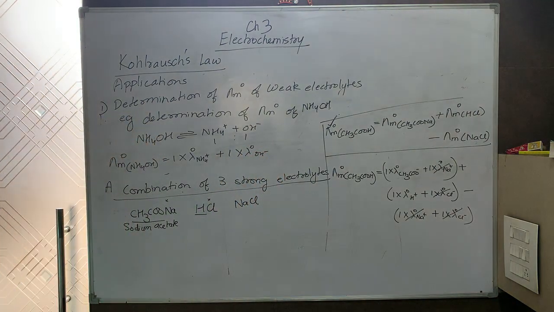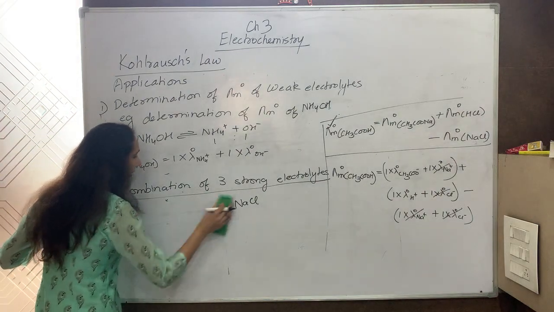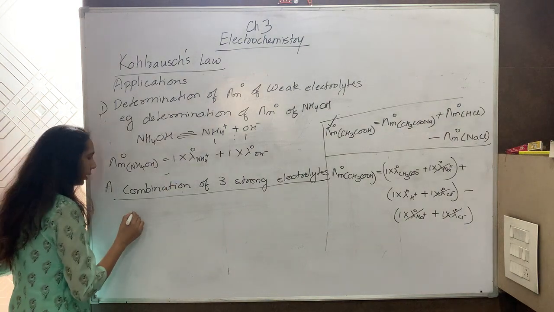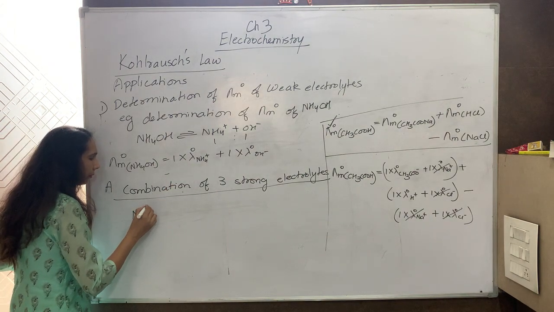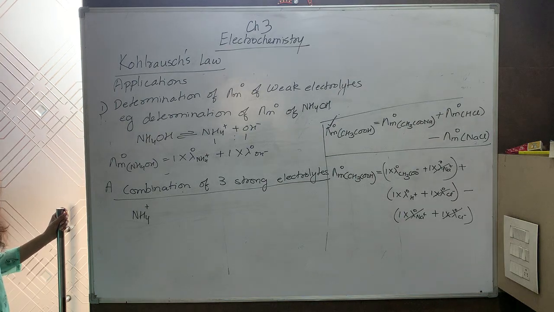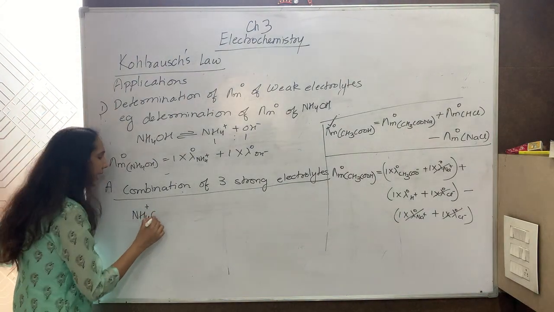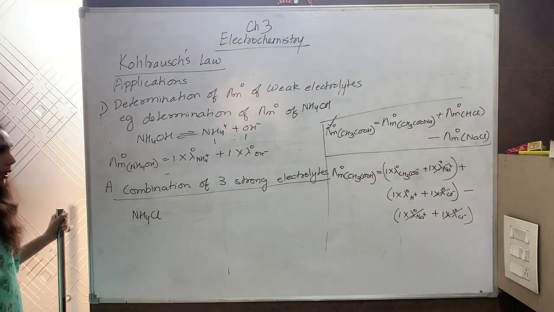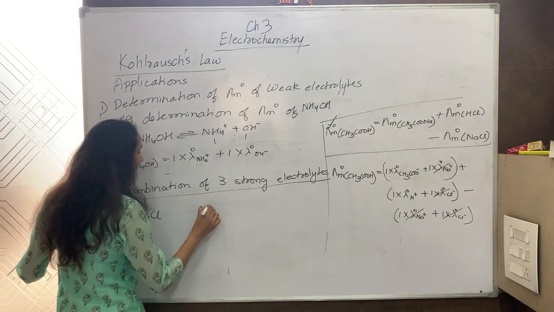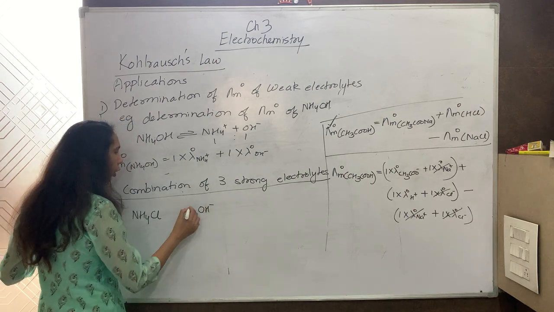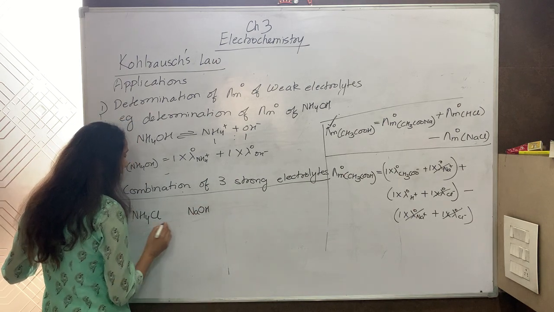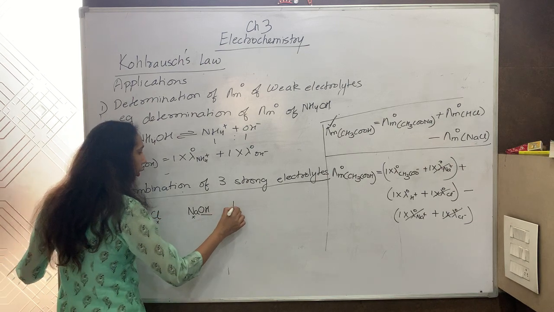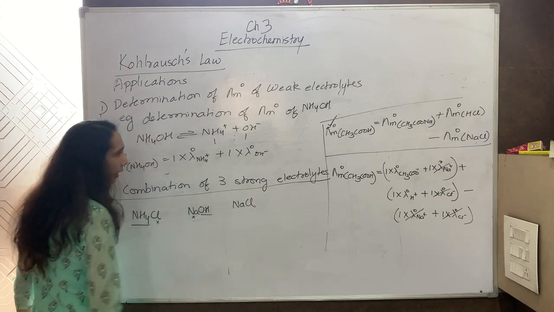Now I take a combination of 3 strong electrolytes. Now all of you think about them. First, which contains NH4 positive. So it will be NH4Cl. I can use any anion. This is a salt. Salts are all strong electrolytes. Second, OH negative. So I know a strong base, NaOH. Now this I need, this I need. What don't I need? NaCl. So I will subtract NaCl.